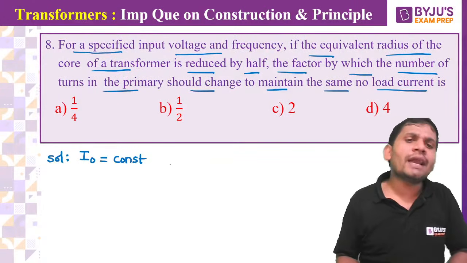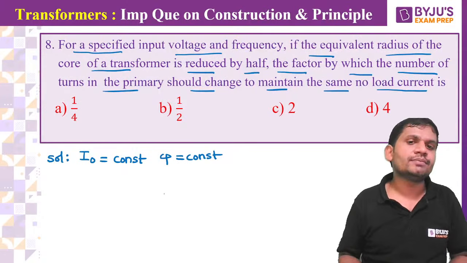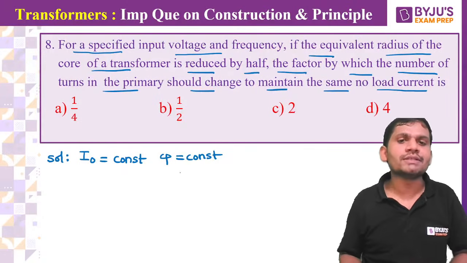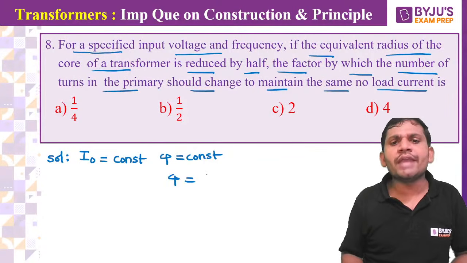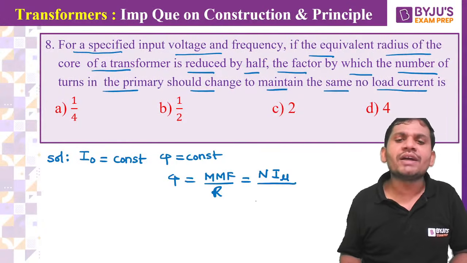If the no load current is constant, what about the flux? The flux is also constant. Flux equals mmf by reluctance. The mmf is N into I mu, that is number of turns into current.